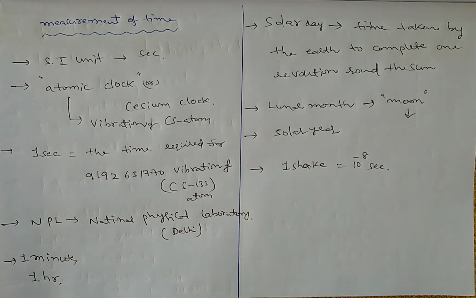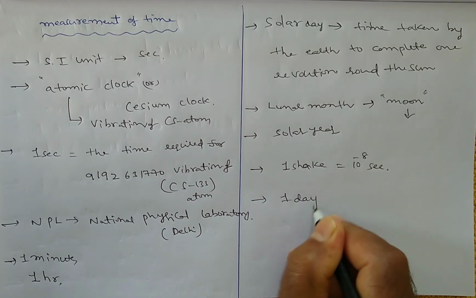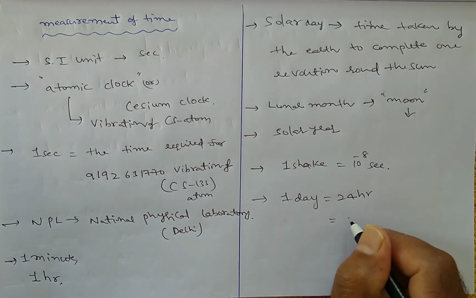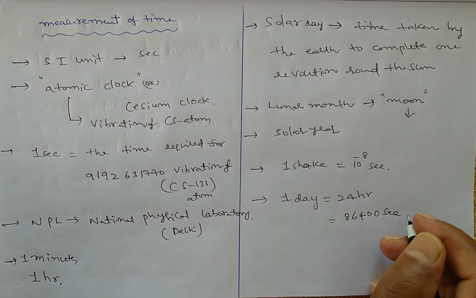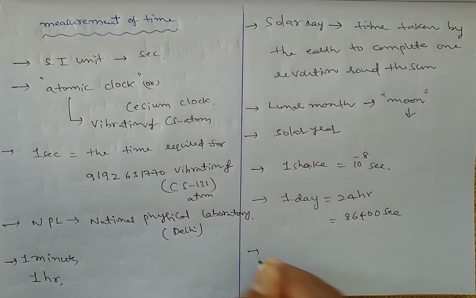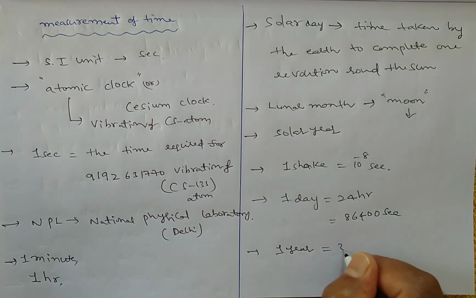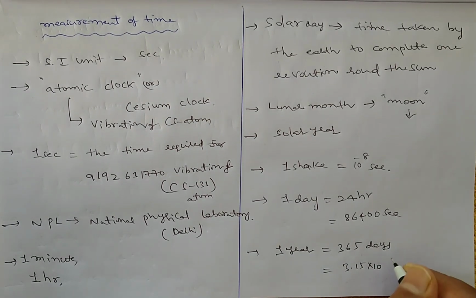So day is also a unit. 1 day is equal to 24 hours, and 24 hours means 86400 seconds. And 1 year is also a unit for time, equal to 365 days, which is 3.15 into 10 power 7 seconds. So these are all the units for time.